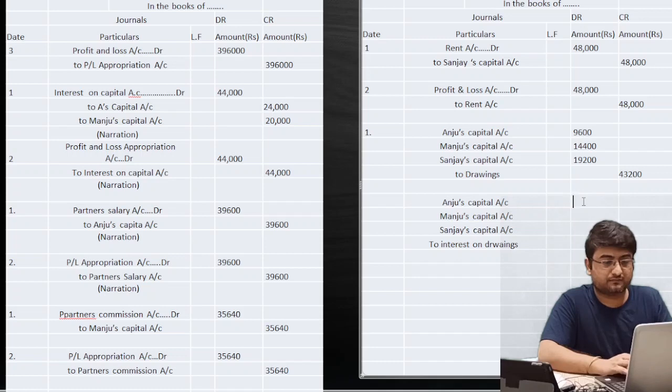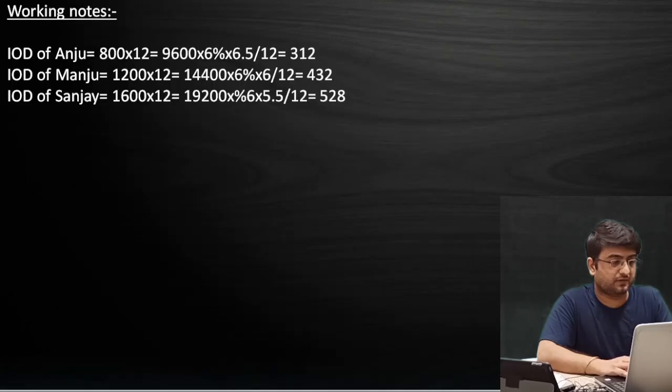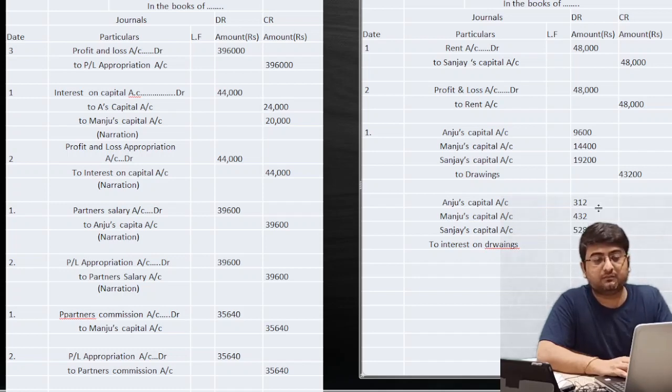In case of Anju it was 312, in case of Manju it was 432, and in case of Sanjay, let me check the amount in the working note, it was 528. It was 528 in case of Sanjay. Now again you add and tell me the sum of these three amounts: 312, 432 and 528. The sum of these three is 1272. Okay, this amount we had.